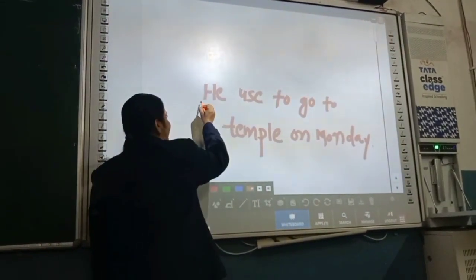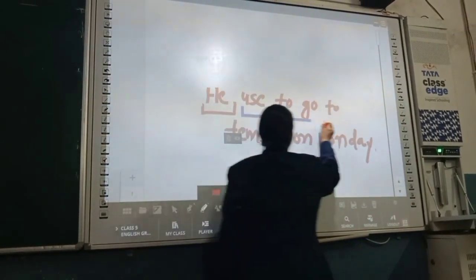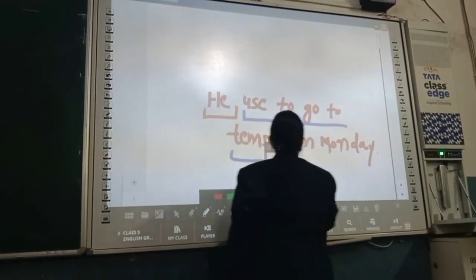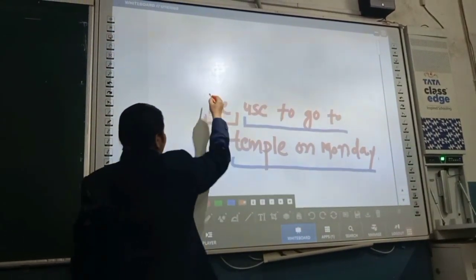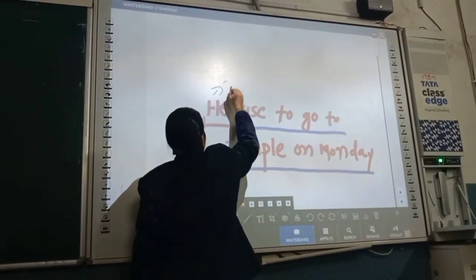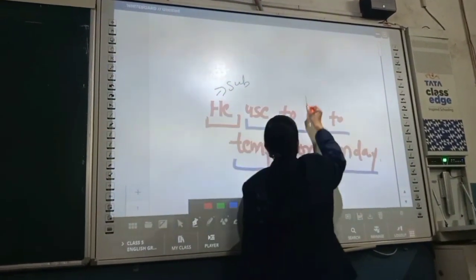Here the subject is this one and the predicate part is this one. This is our subject and remaining part is predicate.